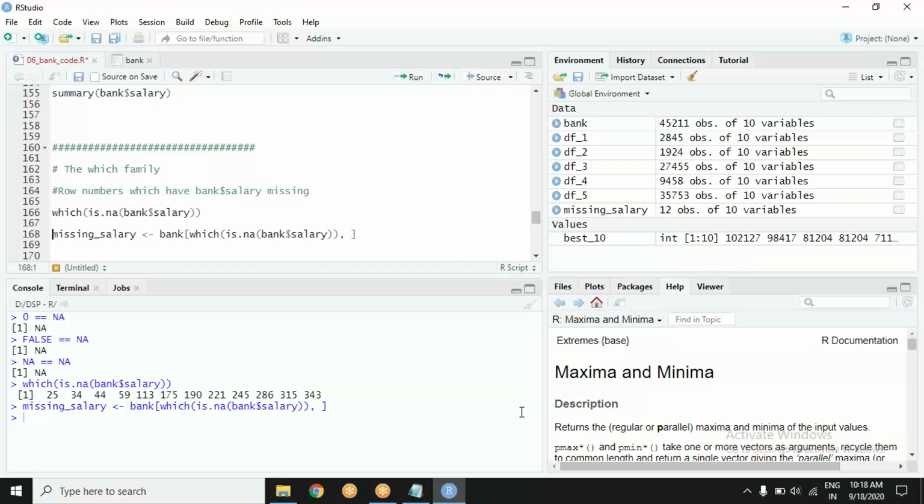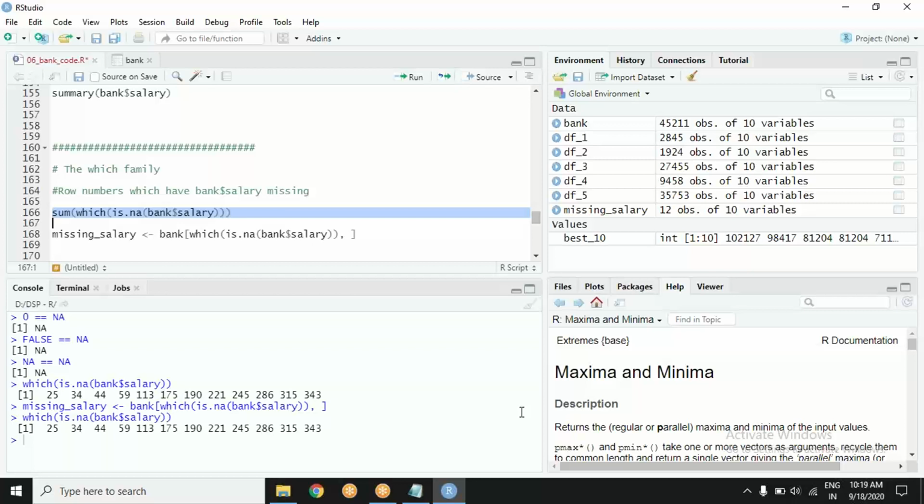Somebody has made another level of blunder. Who was that? You are totaling row numbers. Just think about it. It will give you row numbers. It is giving you row numbers which are missing: 25, 34, 44. These are the rows where salary is missing. You are making a total of row numbers. What do you expect? It would give the total of row numbers. What do I do with that? As good as no result.